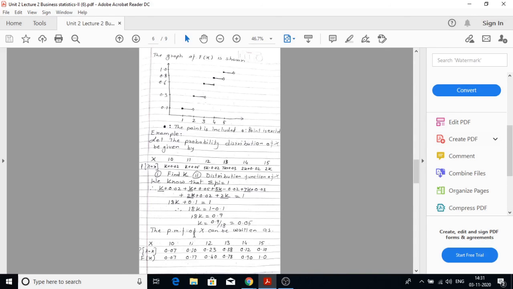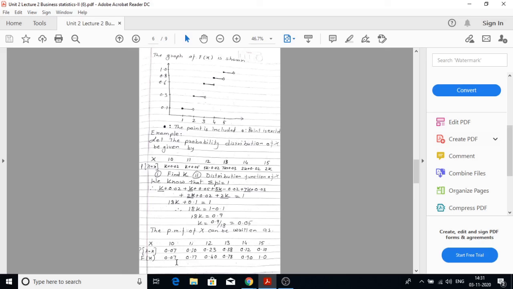So the probability mass function of x can be written as, the values of x are 10, 11, 12, 13, 14, 15. And the respective probabilities are 0.07, 0.10, 0.23, 0.38, 0.12 and 0.10. Now we are supposed to calculate the distribution function also, which is nothing but capital Fx.